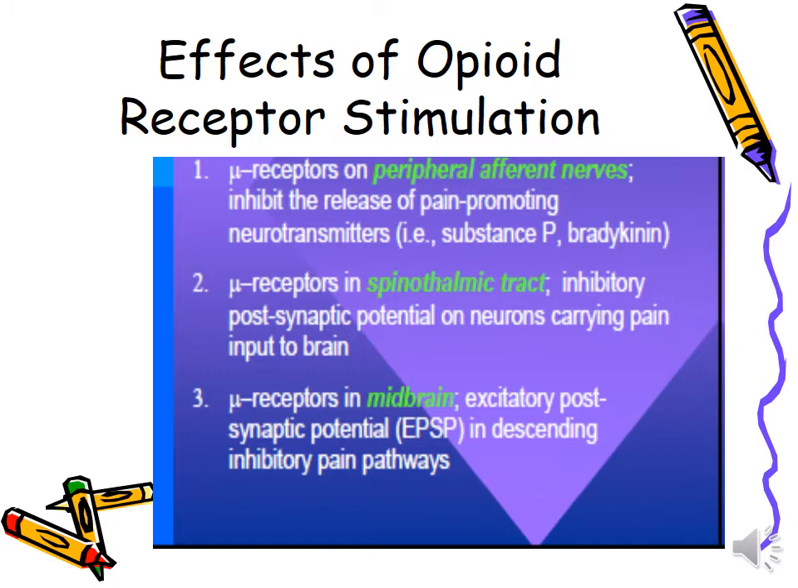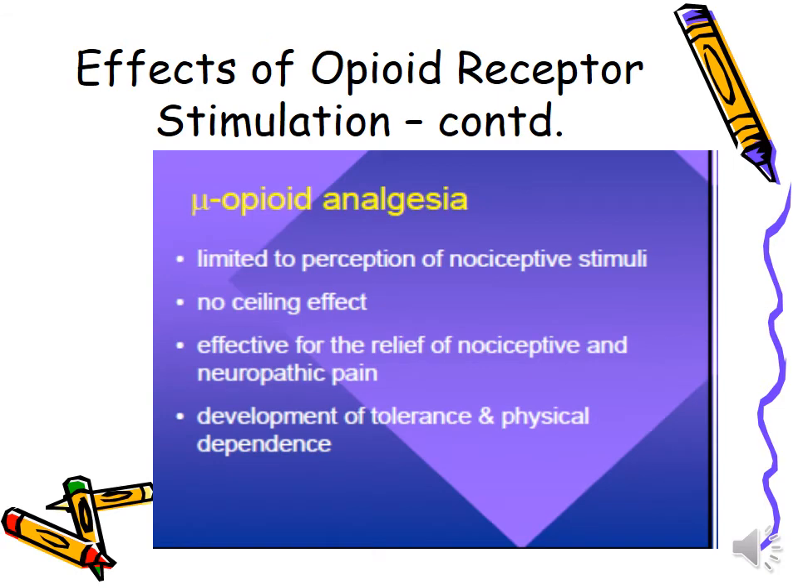If receptors in the midbrain are stimulated, what will they do? They will act as excitatory postsynaptic potential in descending inhibitory pain pathways. On the spinothalamic tract they are acting as inhibitory, whereas in the midbrain, on new receptors, opioids will have excitatory action. So, mu receptor related opioid analgesia is limited to perception of nociceptive stimuli, has no ceiling effect, and is effective for the relief of nociceptive